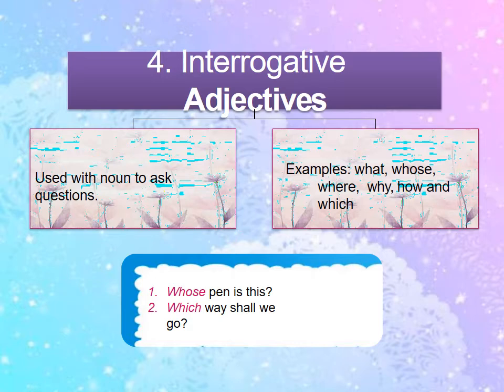Now next is interrogative adjectives. Now what are these interrogative adjectives? These adjectives, they are used with nouns to ask questions. For examples, what, whose, where, why, how, and which. Now I've used this in sentences, questions over here. Whose pen is this? So here, the question is asked.